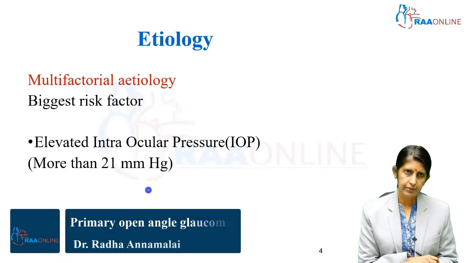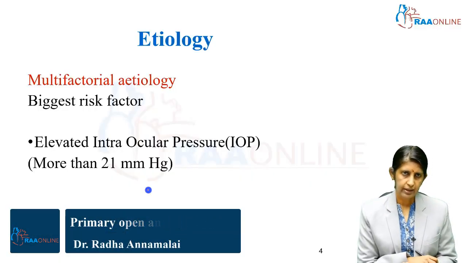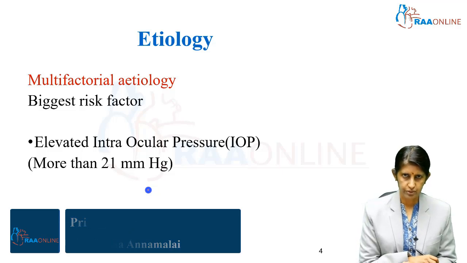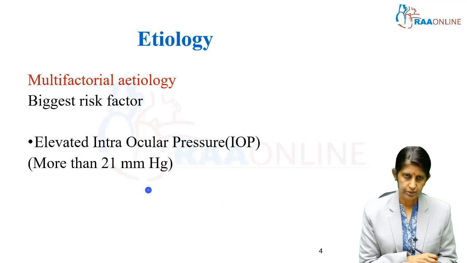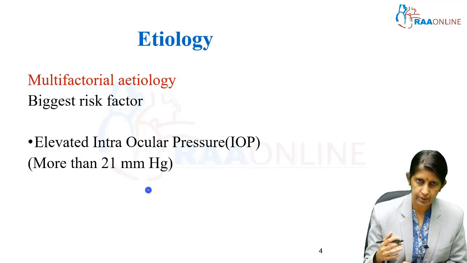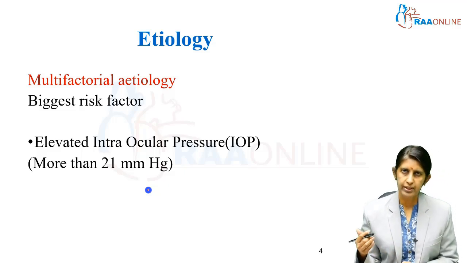So it is believed to have a multifactorial etiology, and the biggest risk factor is an elevated intraocular pressure. Normal intraocular pressure is between 11 to 21, with an average of about 16 millimeter mercury. Anything more than 21 is considered a glaucomatous pressure.